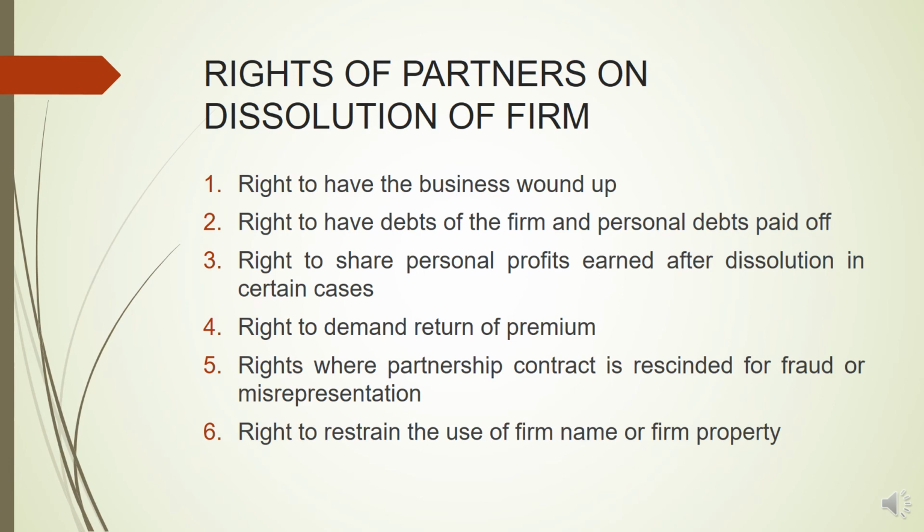The second right is to have the debts of the firm and the personal debts paid off. So if, for example, some partners have some dues on the firm, as well as amongst themselves, first of all, the property of the firm will be used towards settling the outsider debts, and then afterwards, the debts of the partners will be settled. Similarly, the partners can also settle their debts amongst themselves through the use of their personal properties.